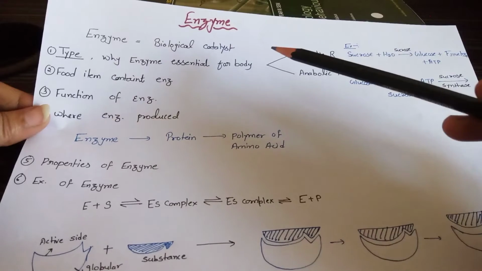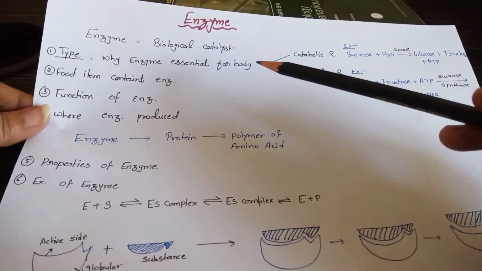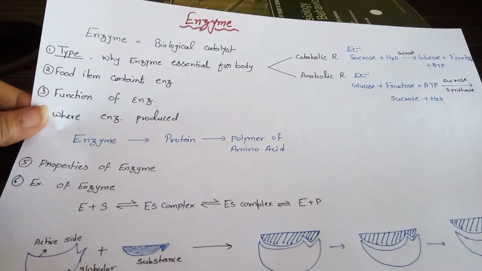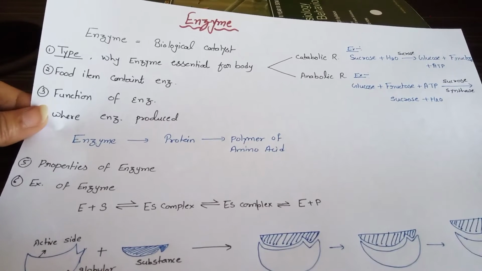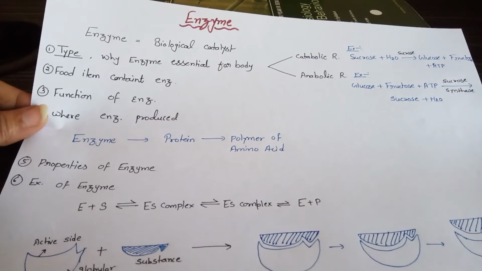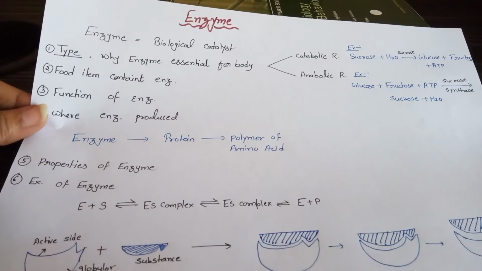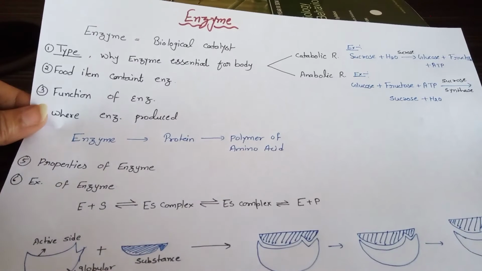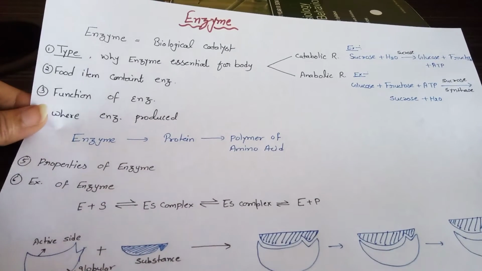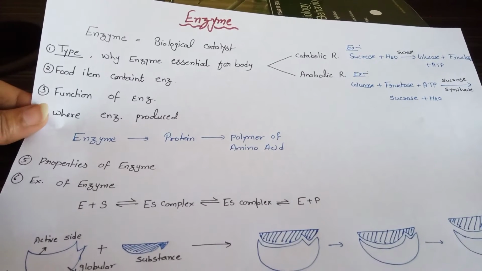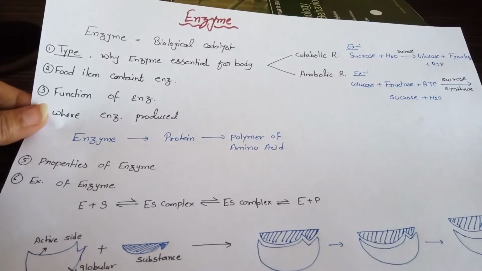What is enzyme? Enzyme is a biological catalyst. Basically, enzyme is a protein that helps speed up metabolism, means the chemical reactions in our body, like growth, blood circulation, healing, disease, breathing, digestion, reproduction, and circulation, all are included in metabolism. So enzymes are proteins that help speed up metabolism.